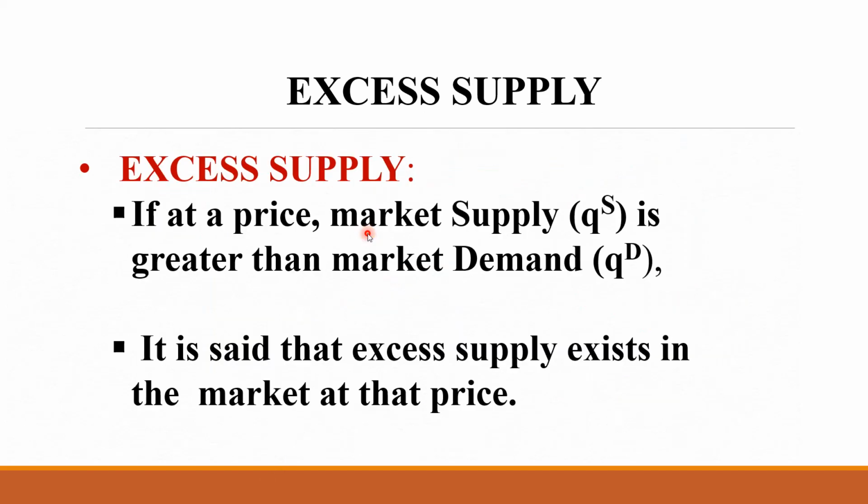Now we will define it. If at a price market supply QS is greater than market demand QD, it is said that excess supply exists in the market. I hope you understood. Our price is P2. At P2, market supply QS is greater than, or exceeds, market demand. In that situation, it is said excess supply exists at that market price.